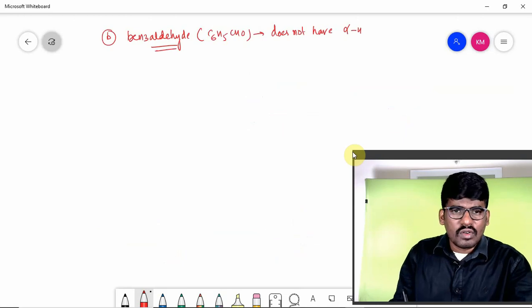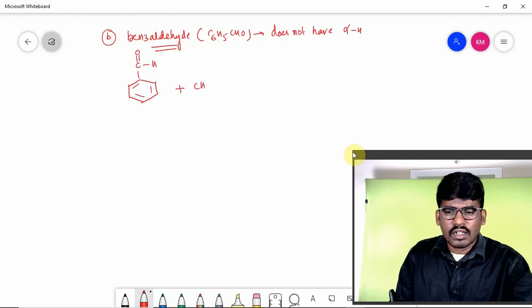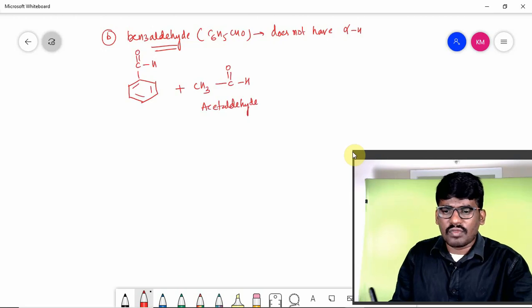I can write CHO like this, which has no alpha hydrogen. Similarly, we are taking another aldehyde, acetaldehyde, which has alpha hydrogen, and dilute NaOH.